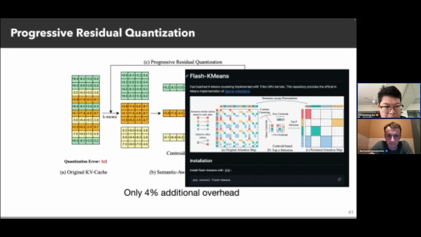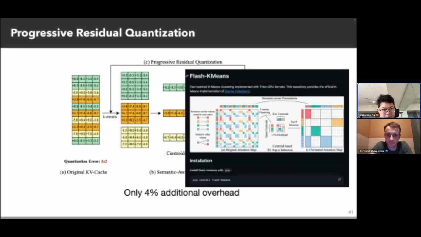Actually, in our previous work, which we call Sparse VideoGen, we already resolved this k-means efficiency problem by proposing Flash k-means. So I'm very proud to share that we make k-means pretty fast. We are almost 10 times faster than the current SOTA k-means method. You can easily utilize our Flash k-means by just pip install flash-kmeans.